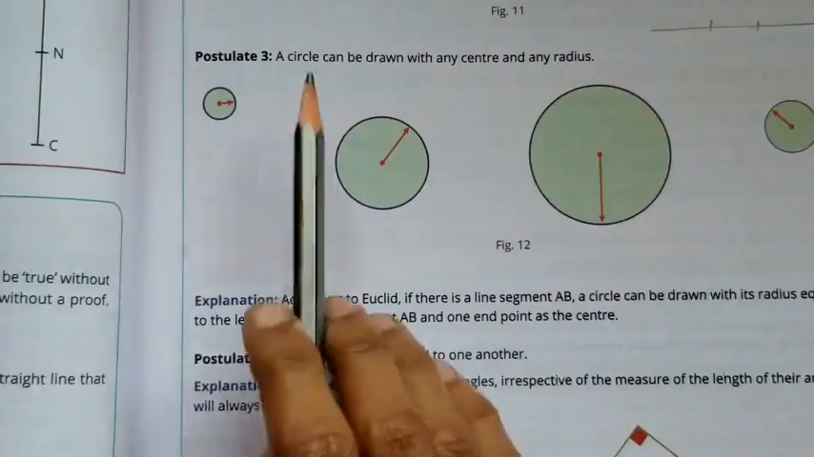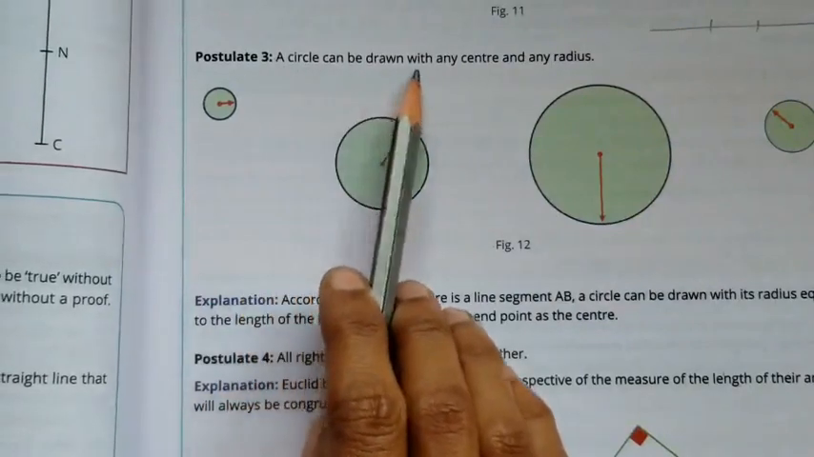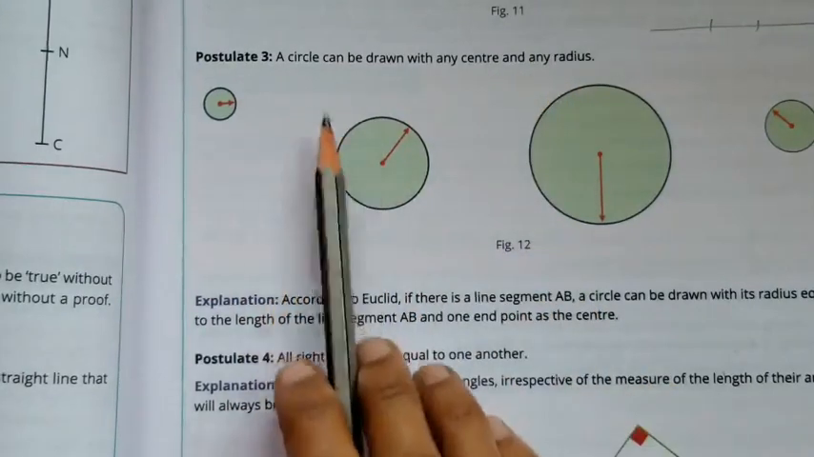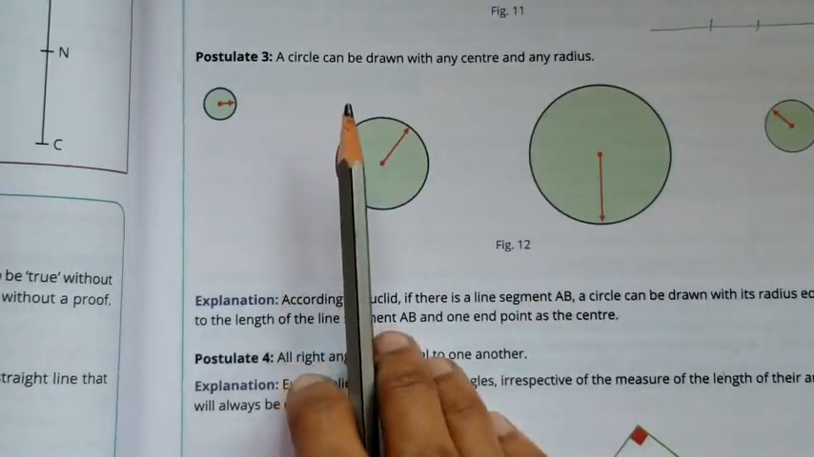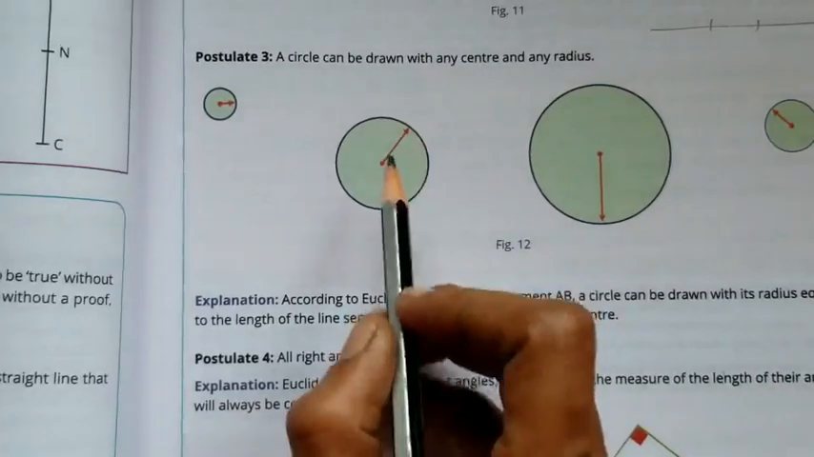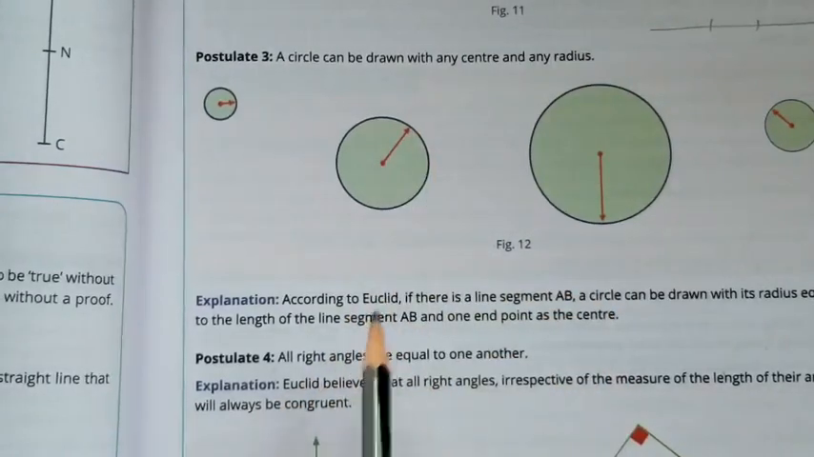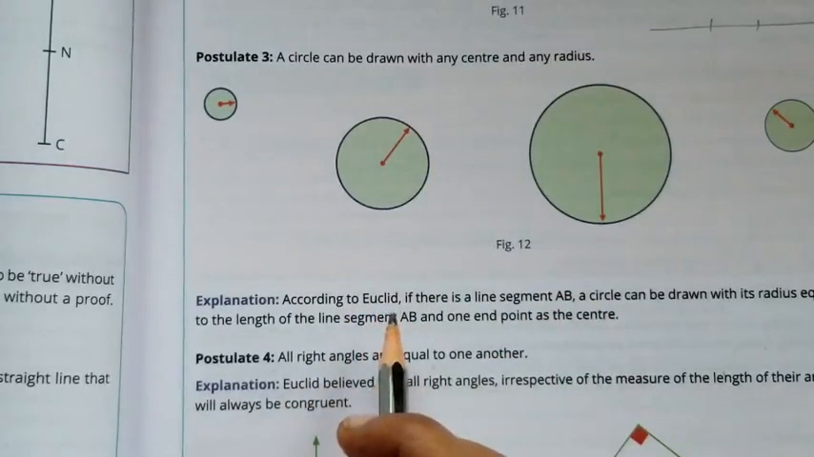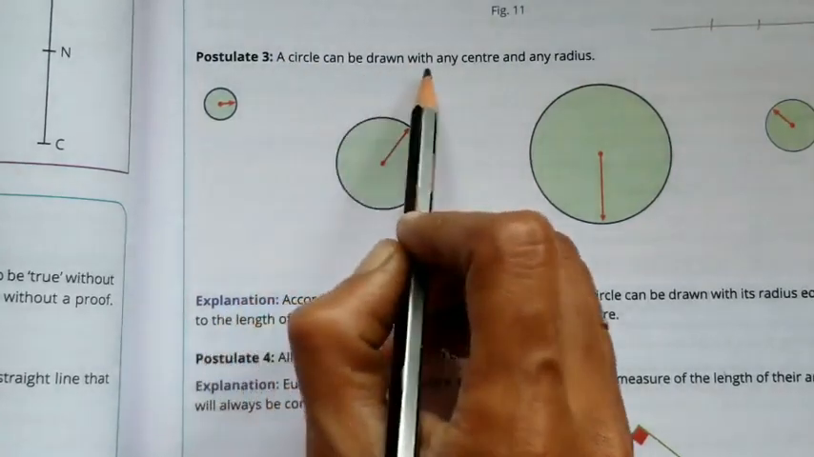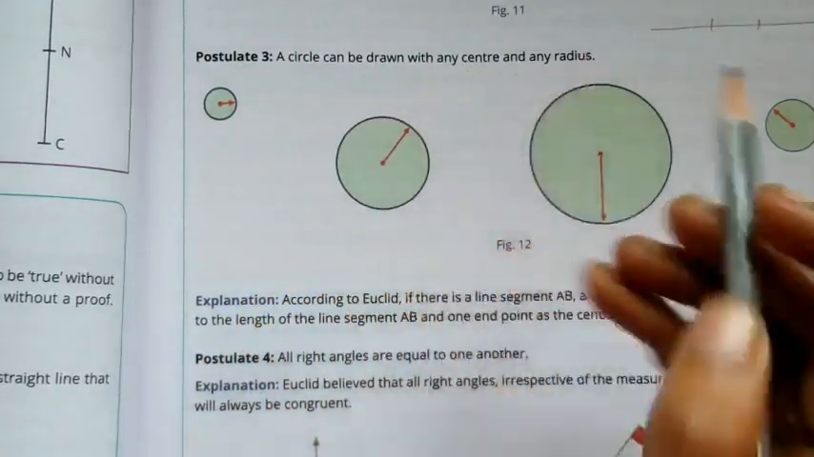Postulate number 3: a circle can be drawn with any center and any radius. If we have one point and a radius, we can draw a circle, isn't it? There is no condition for a circle. The center must be like this. So, if there is a center and a radius, we can draw a lot of circles with different radii, isn't it? So, a circle can be drawn with any center and any radius.